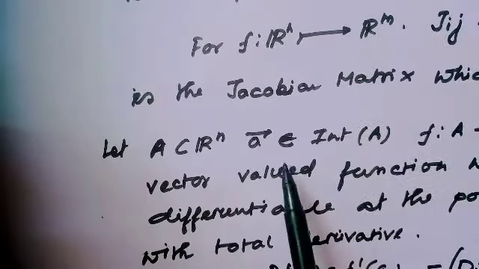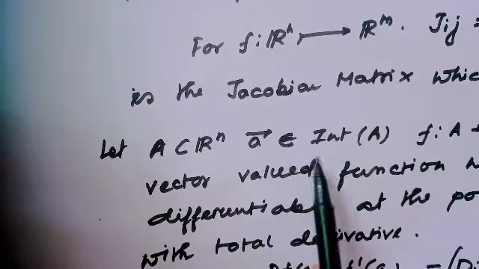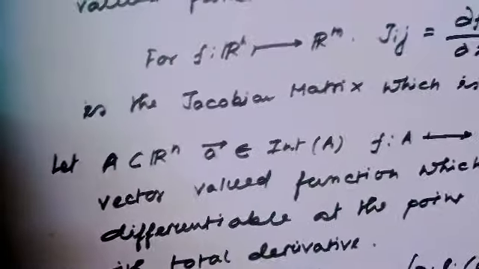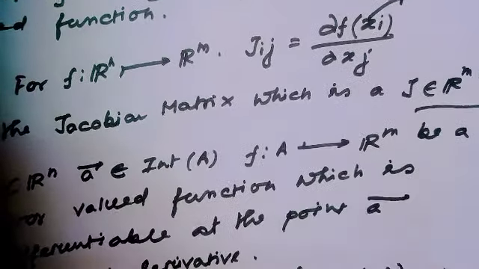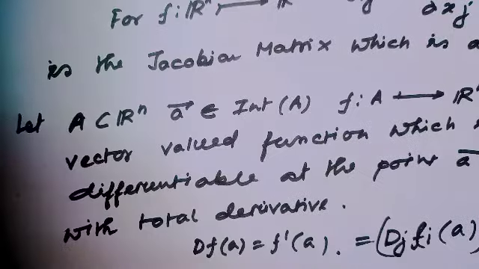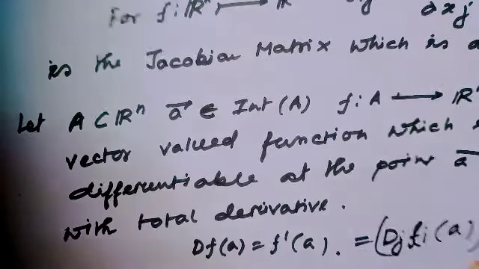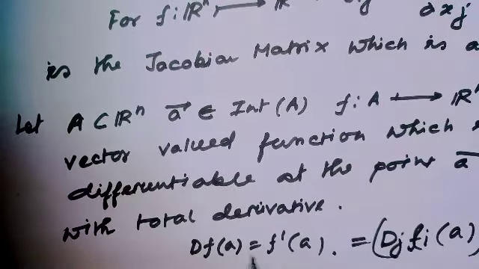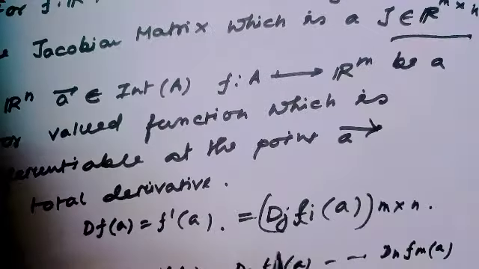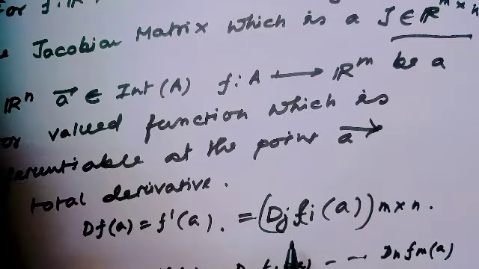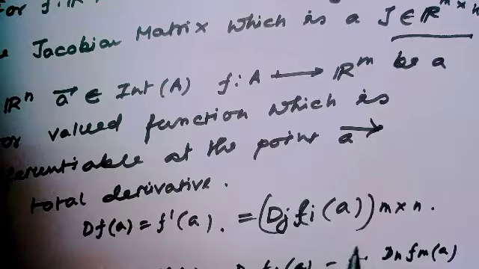Let capital A be a subset of Rn, and the vector a be in the interior of A. Then let the function f from A to Rm be a vector valued function which is differentiable at the point a. Then the total derivative Df equal to f prime a, which is equal to Dj fi a, is actually an m cross n matrix.